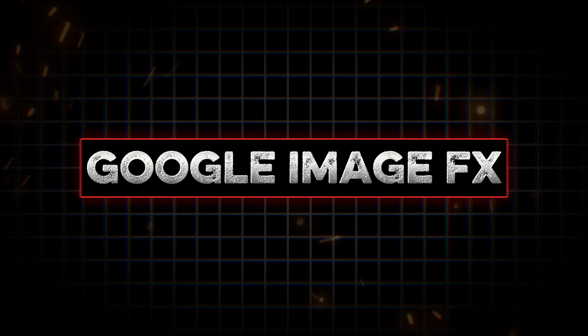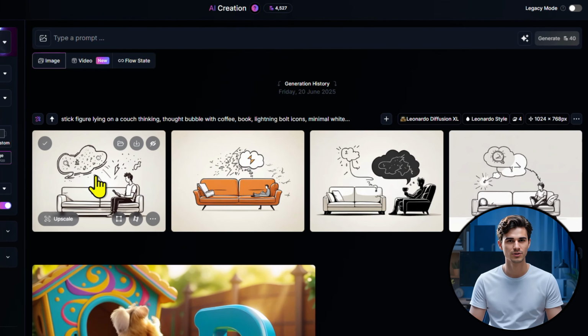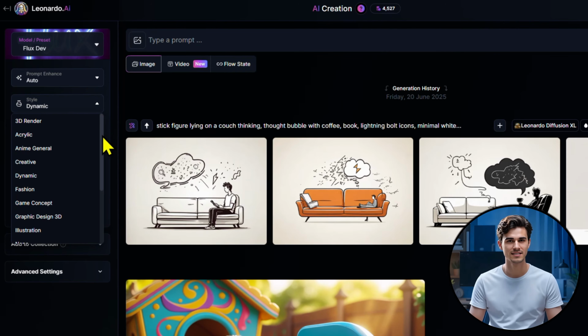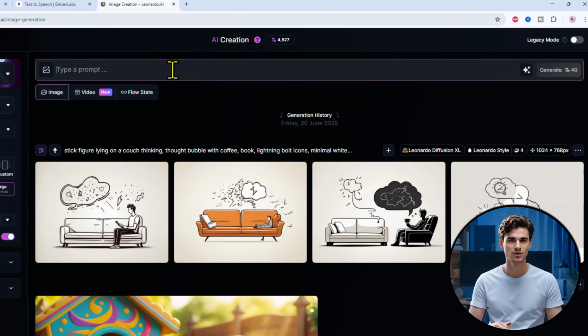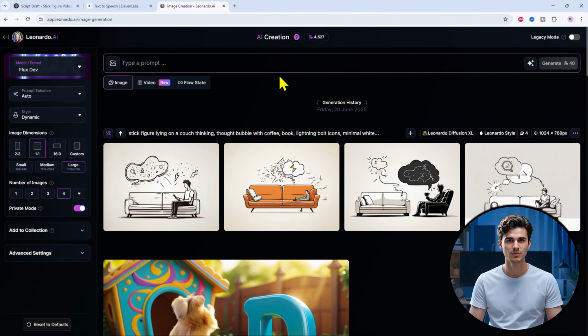When it comes to generating this kind of image, one of the top tools out there is a website called Google Image FX. It's incredibly powerful and probably the best option for creating these visuals. Another option is Leonardo AI. It can also produce great results, but unfortunately, it doesn't support a dedicated sketch or stick figure mode. You can work around this by carefully tweaking your prompts, but let's be honest, that takes time and a lot of trial and error, especially if you're aiming for consistent looking stick figures across multiple scenes.